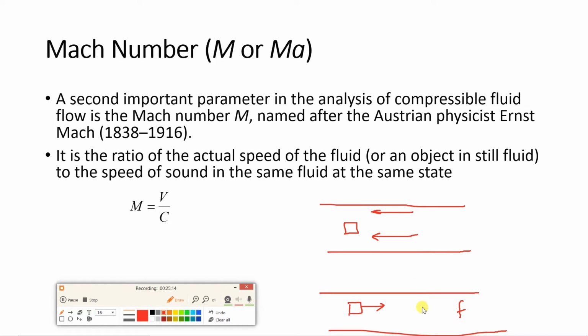So the same thing is written: the actual speed of the fluid. Here there will be the speed of fluid V, or of an object. The object is moving with V and the fluid is stationary, divided by the speed of sound, capital C, in the fluid at the same state. So this is known as the Mach number.